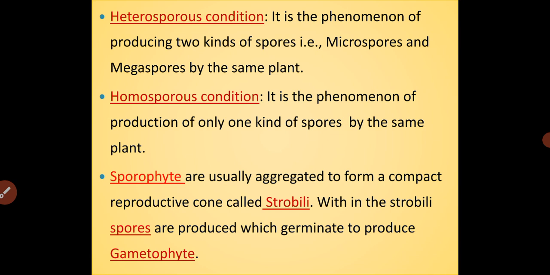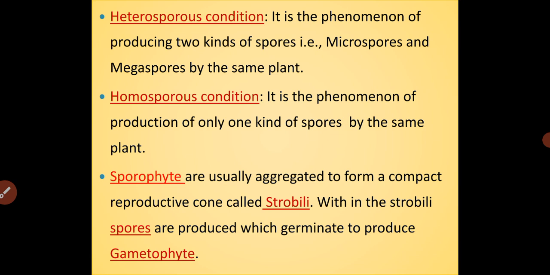Whereas some of the pteridophytes exhibit the homosporous condition, which means only one kind of spore is produced by the same plant. That is, it may produce either the microspores or the megaspores. You can observe the two conditions: one is the heterosporous condition, another one is the homosporous condition.